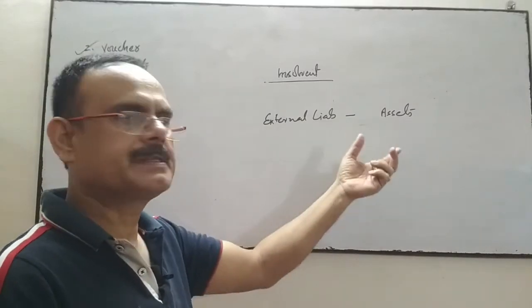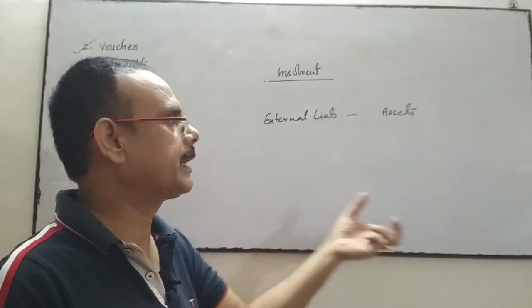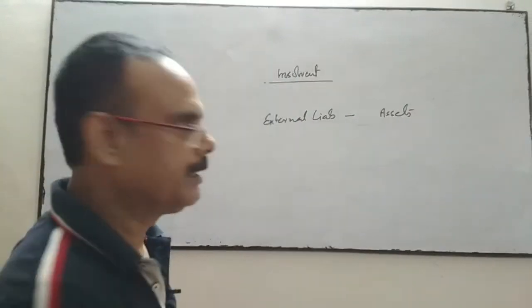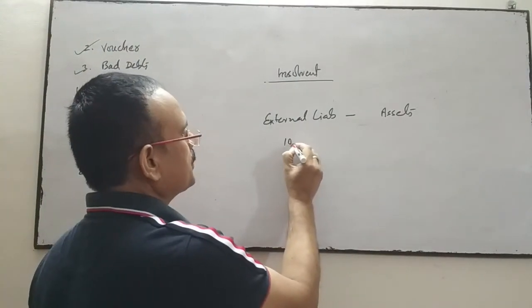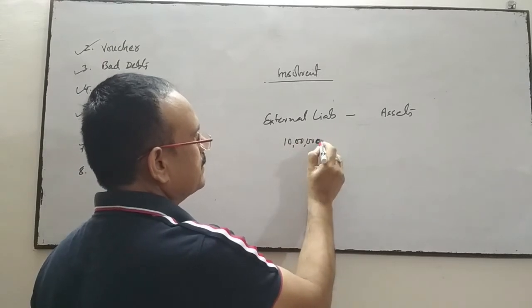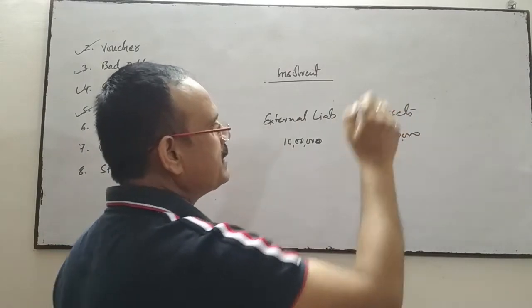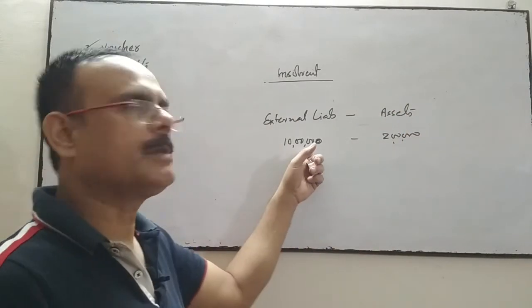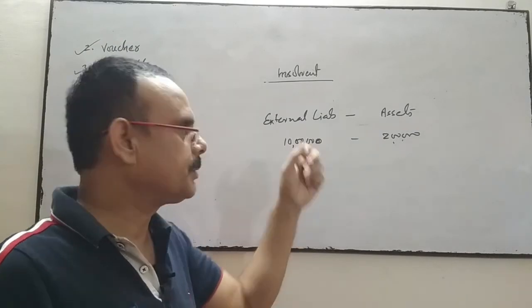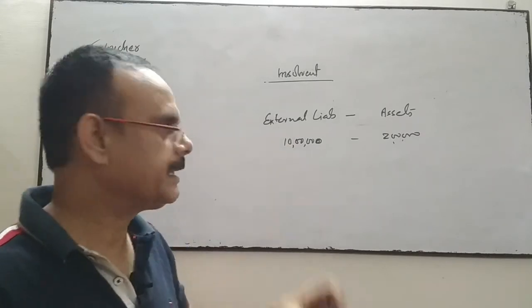Even if the person sells his assets, he cannot pay his liability. Suppose the external liability of the person is 10 lakh and his assets are only 2 lakhs. So even after selling these assets, he cannot pay this amount. So this person deserves to be declared insolvent.